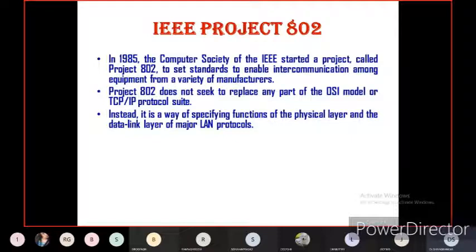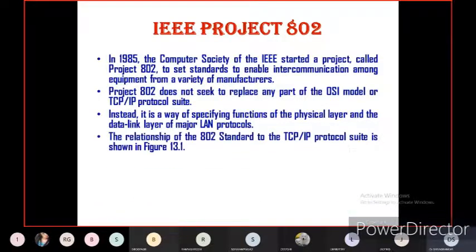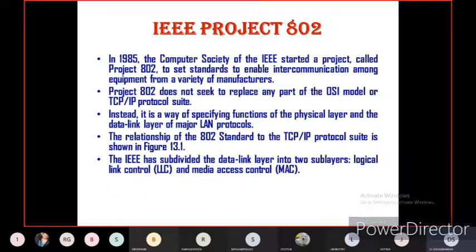In this, IEEE 802 is supporting the physical layer and the data link layer of major local area network protocols.